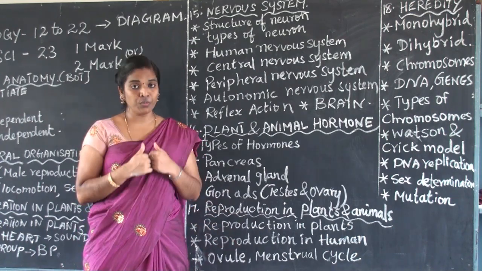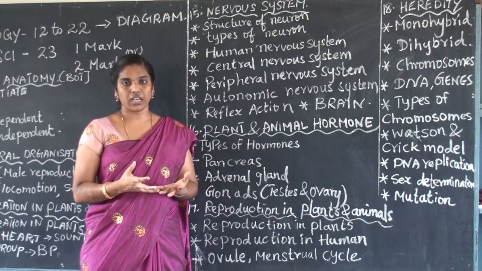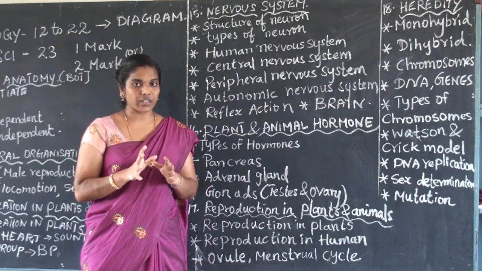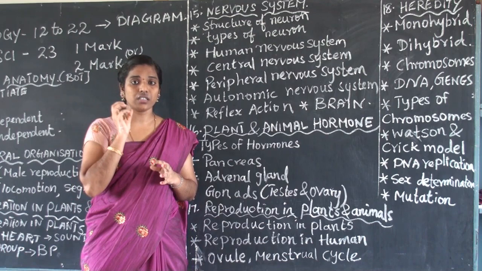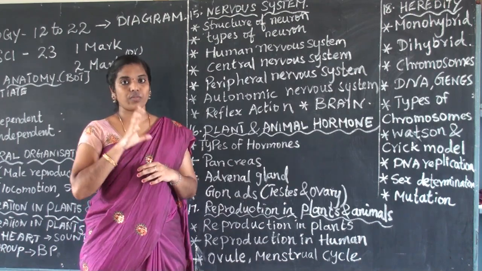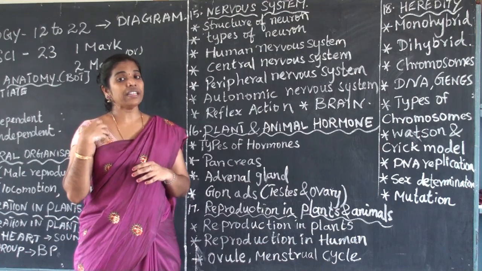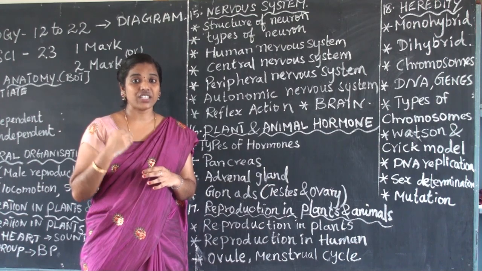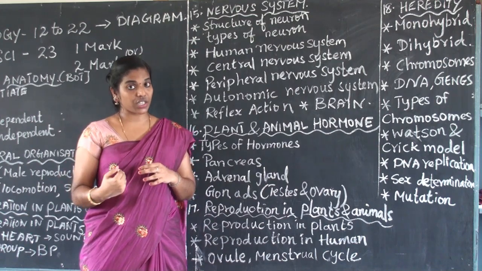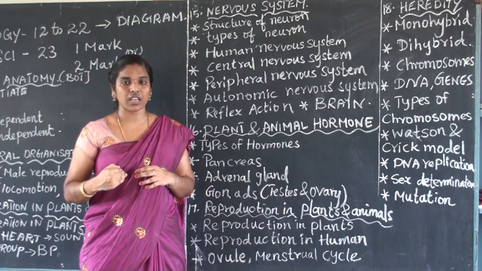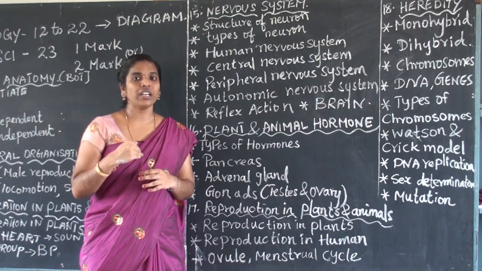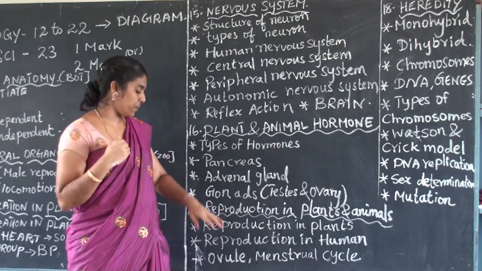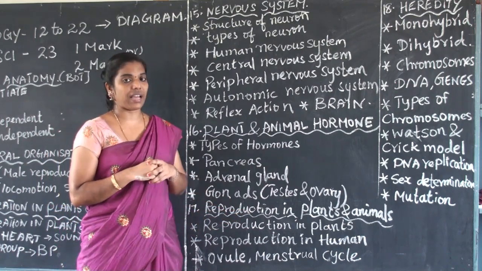And reproduction in human beings. How humans reproduce, we have already gone through in the classes. The male reproductive system and female reproductive system, that is testis and ovary. Inside the ovary, the ovule and the menstruation cycle are very important for the reproductive system. The menstruation cycle: the hygienic processes, how the female gets the menstruation cycle, its purpose, and why after pregnancy the woman does not get the menstruation cycle. The detailed explanation is all there in your textbooks. Please go through all these things in reproduction in plants and animals.